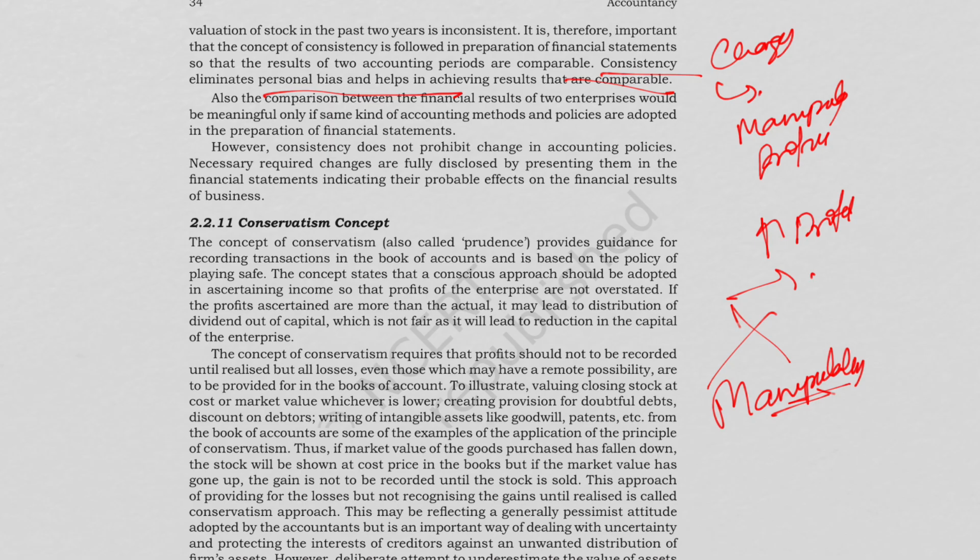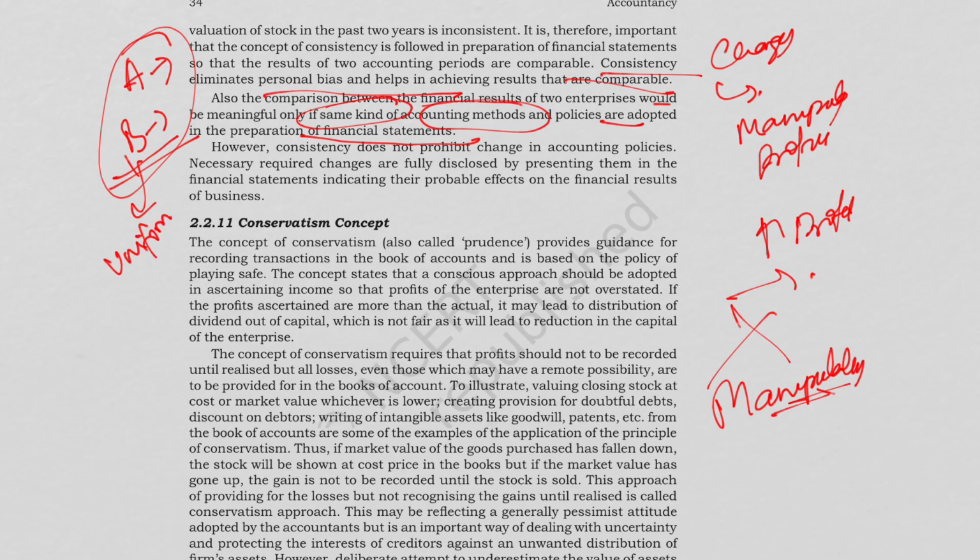The comparison between the financial results of two enterprises would be meaningful only if the same kind of accounting methods and policies are adopted in the preparation of financial statements. If company A uses one method and company B uses another method of accounting, then we cannot compare these two companies. So for better comparison and better understandability, we have to ensure that the accounting methods are uniform as well as consistent.